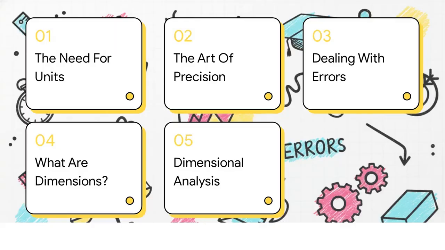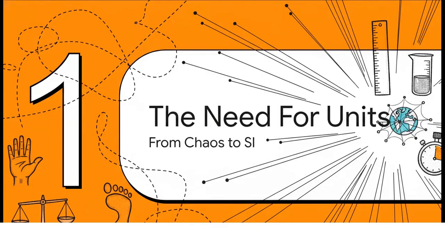Here is our roadmap for the explainer. We'll start with the need for units, move into the art of precision, tackle dealing with errors, uncover what dimensions actually are, and finally, we'll see dimensional analysis in action. Okay, Section 1. The need for units, from chaos to SI.